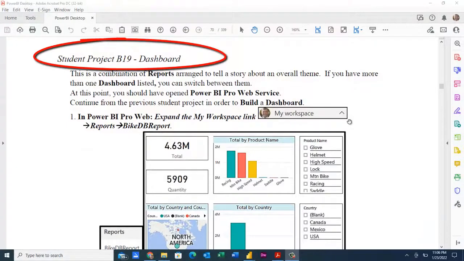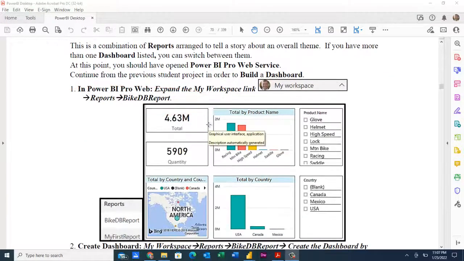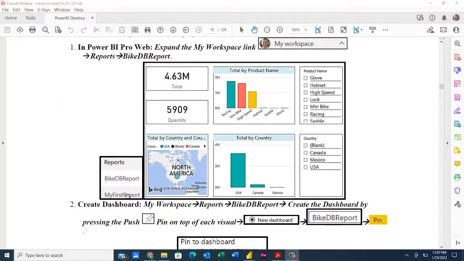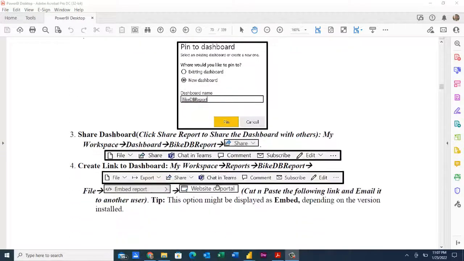We're now going to create a dashboard from our reports that we've published to the Web Server tool. So the steps we're going to go through is this is going to basically view the information, and you can see the different ways you can view this information at the report level. We're going to create a dashboard. We're going to share the dashboard, and we're going to create a link to the dashboard in the reports level. Remember, you can't do this in the dashboard. You have to do this in the report. Let's come over to Power BI.